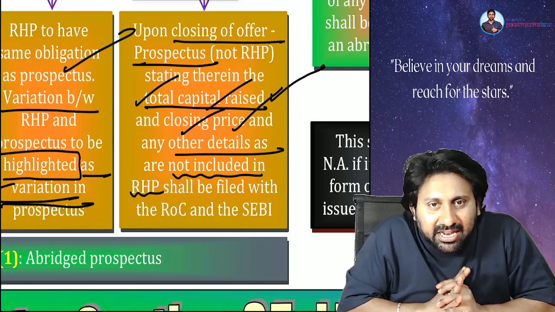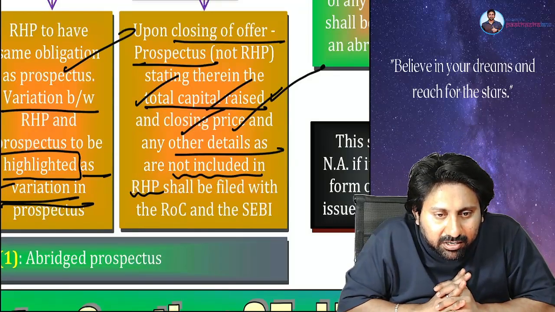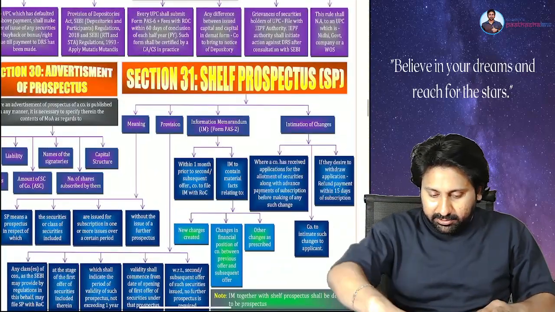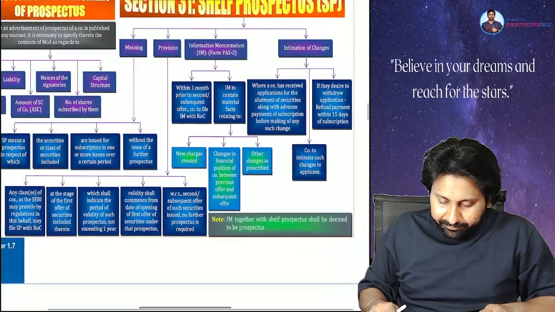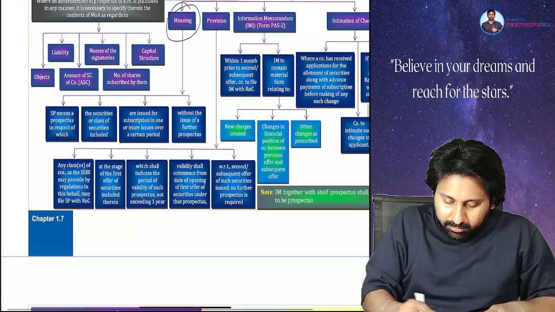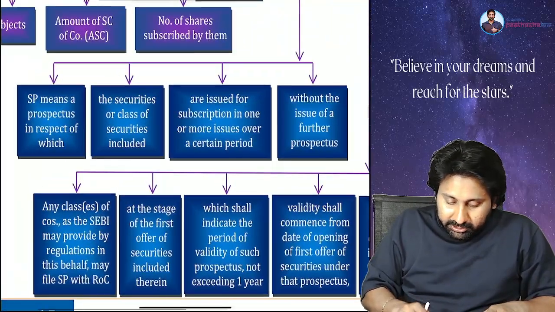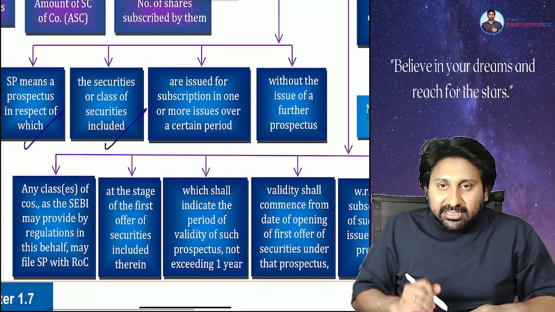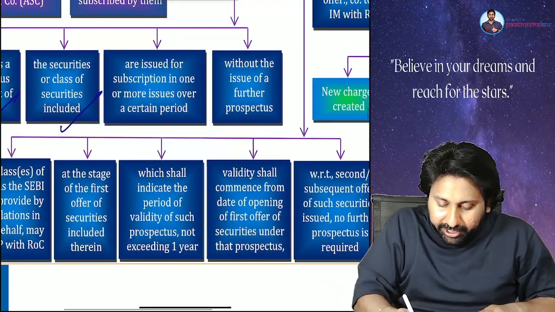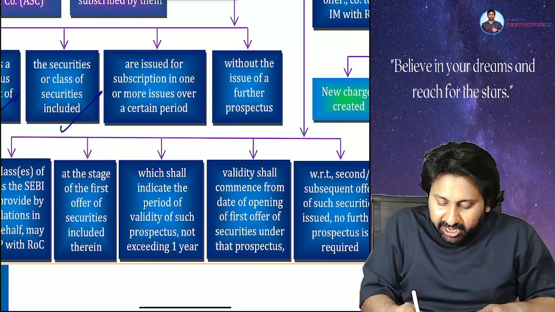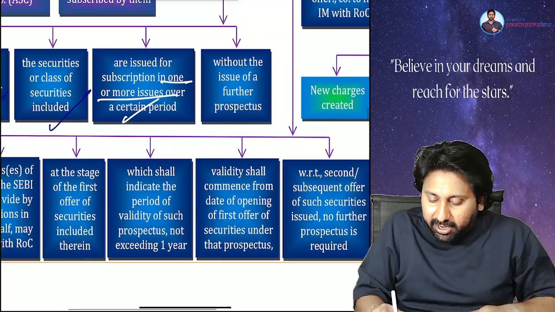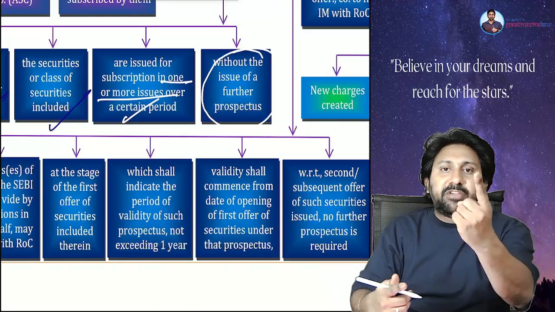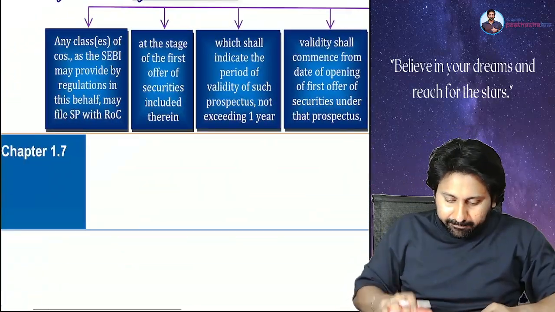Did you understand the entire story of shelf prospectus or not? Now, let's read and complete. Meaning, shelf prospectus means a prospectus in respect of which securities or classes of securities included are issued for subscription in one or more issues over a certain period without issue of a further prospectus. So one or more issues can be made with one prospectus only.